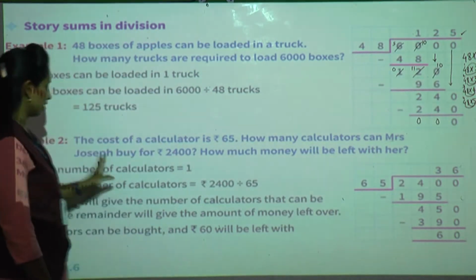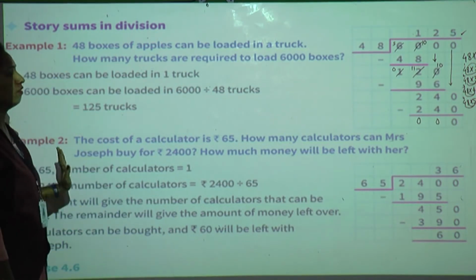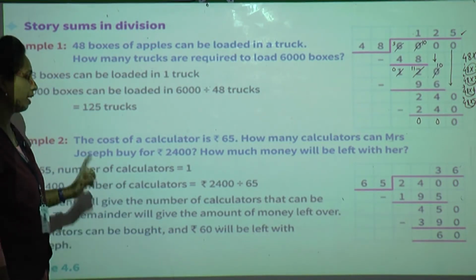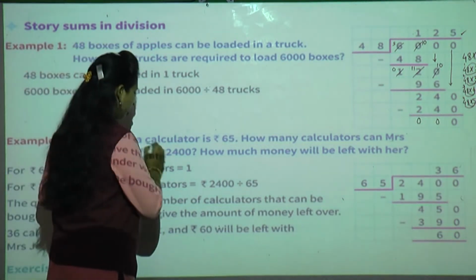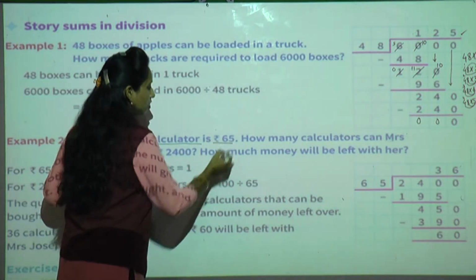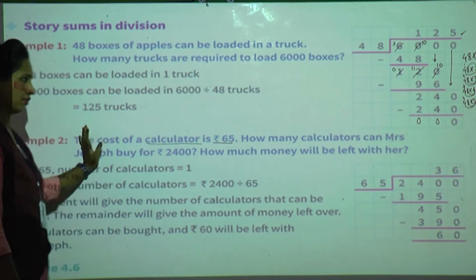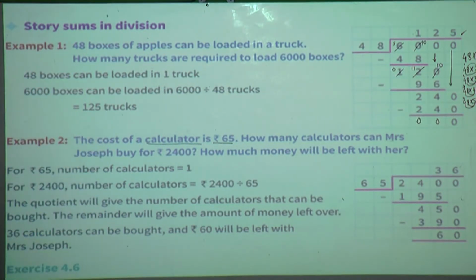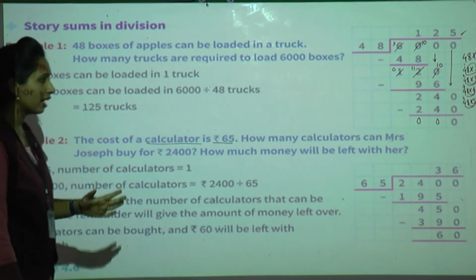Now, Mrs. Joseph, what did she do? She went to the shop to buy the calculator. Okay, so what is the cost of one calculator? It is 65, isn't it? Now she wants to buy, but the number of calculators is not given.